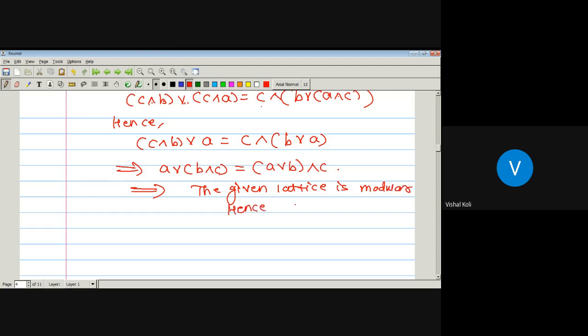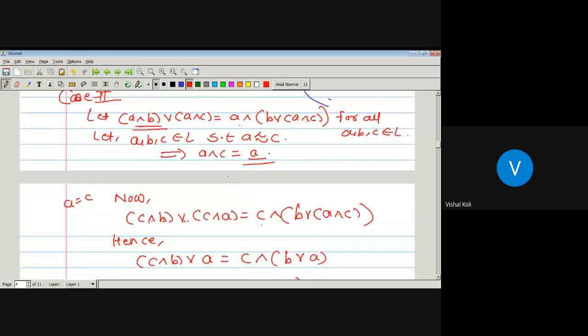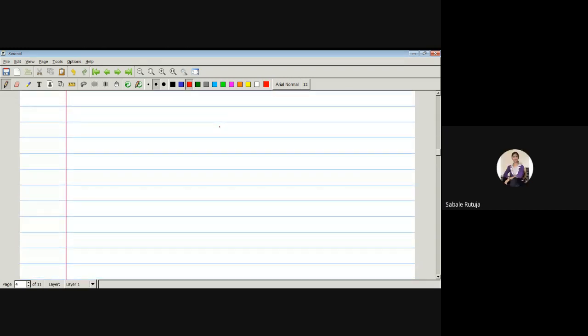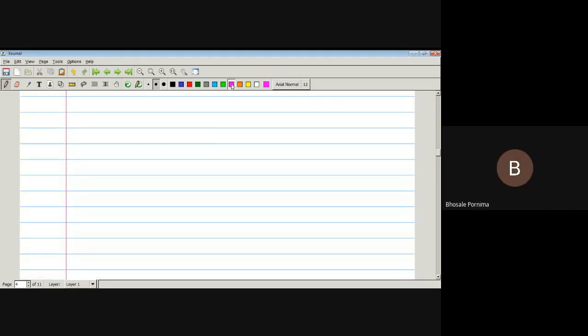Hence the proof. Okay, so if the lattice is modular, then it must hold that condition, and if it holds this condition, then the lattice must be a modular lattice. So any lattice L with relation precedes is a modular lattice if and only if A meet B join A meet C is nothing but A meet B join A meet C. Okay, any doubt in this? No, sir. No, sir. Okay.